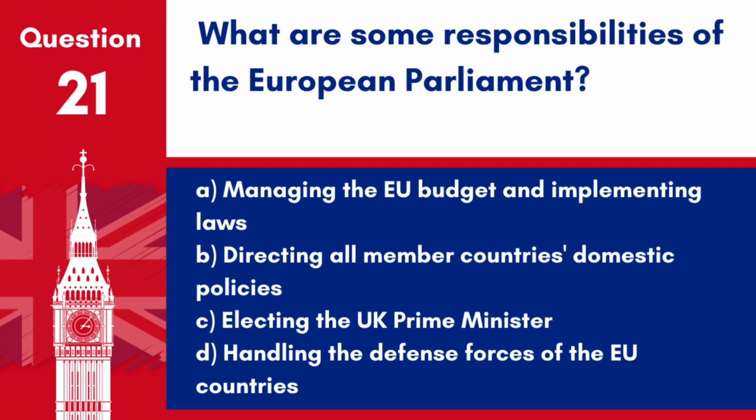Question 21. What are some responsibilities of the European Parliament? A. Managing the EU budget and implementing laws. B. Directing all member countries' domestic policies. C. Electing the UK Prime Minister. D. Handling the defence forces of the EU countries. Answer A. Managing the EU budget and implementing laws. The European Parliament has legislative, supervisory and budgetary responsibilities within the EU.